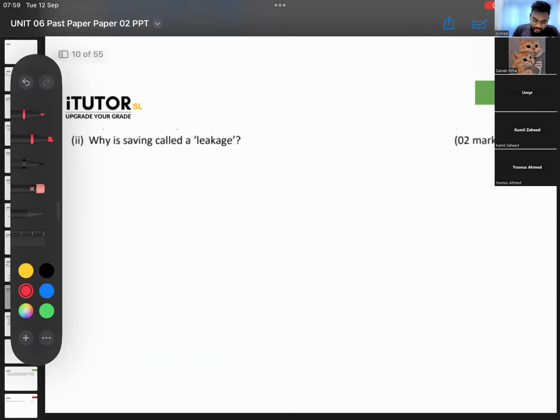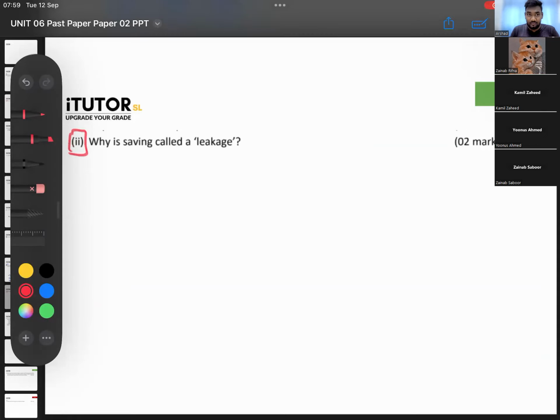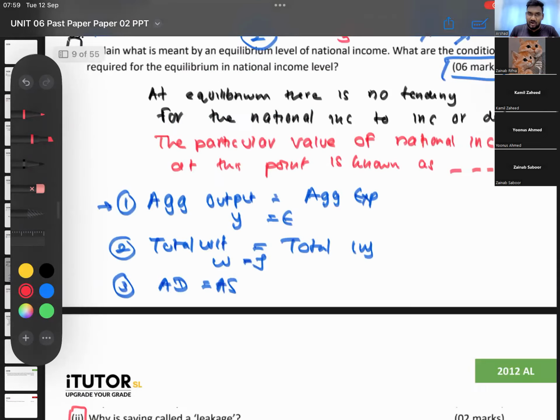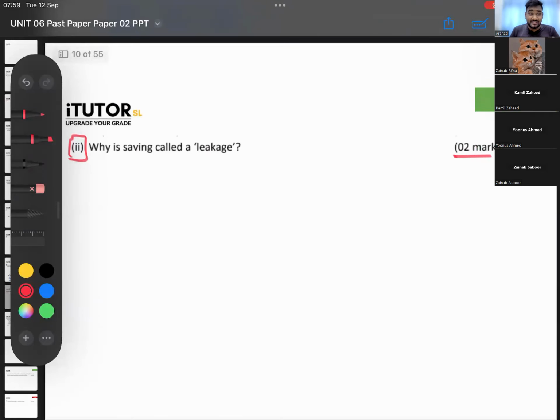Then part 2. Why is savings called a leakage, guys? Why is savings called a leakage? Just the normal basic 2-mark question. You don't have to explain the components of withdrawals, but you can write the components. Withdrawals will have savings, taxes, and imports. Injections will have these. Okay, right. Why is savings called a leakage?